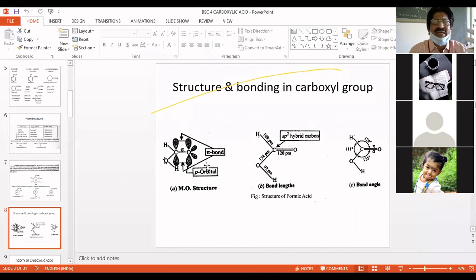Whether it is a weak acid or a strong acid is determined based on the structure. So tomorrow I will write on the board about the structures and show you how the electrons are sharing and how the bonds are forming. I'll take a little time to show you once again the structures and bonding in the carboxyl group, and then we'll proceed to the next part. Okay, but now I'll stop here.